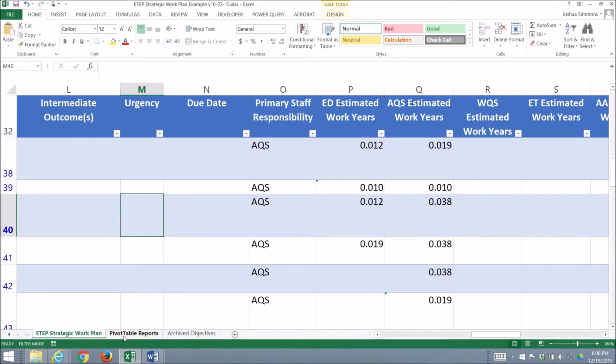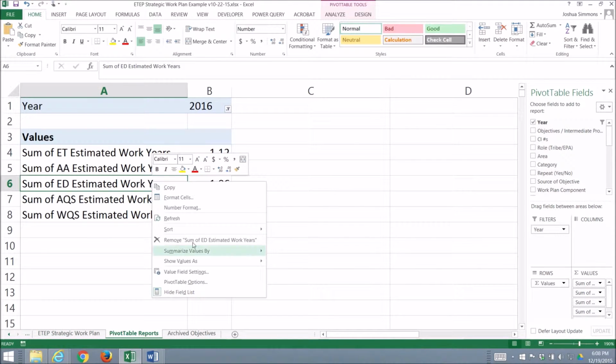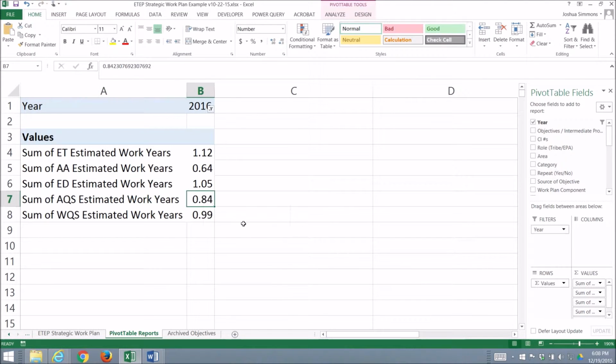We can go back to the pivot table reports now and refresh this table and see now that we have 0.84 work years for your air quality specialist across all objectives. Now you see that you have about 0.15 work years that you could reallocate toward other objectives, either new or existing for the upcoming year.